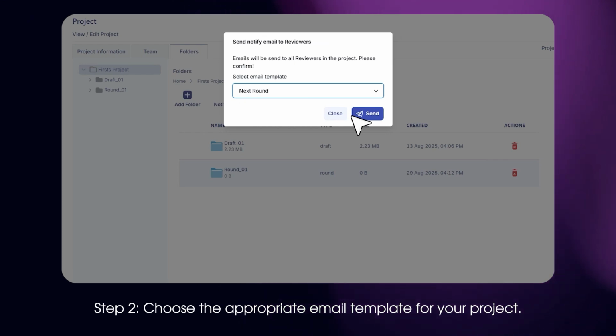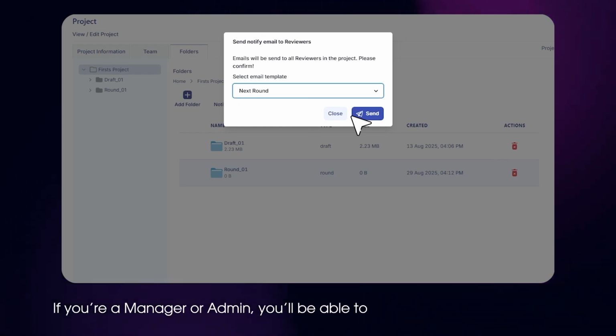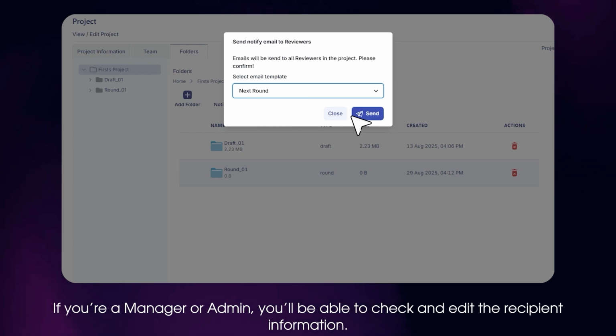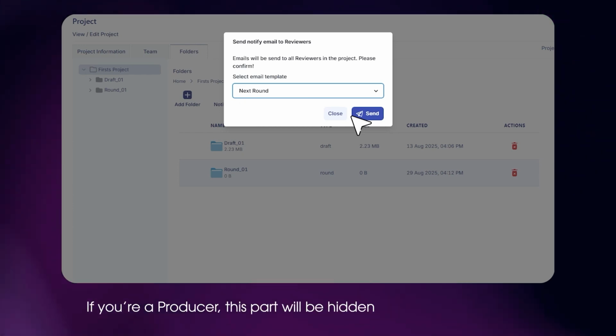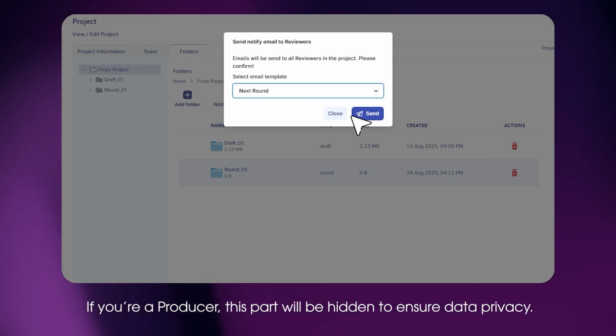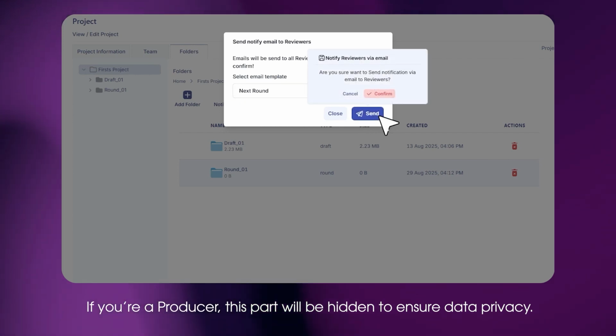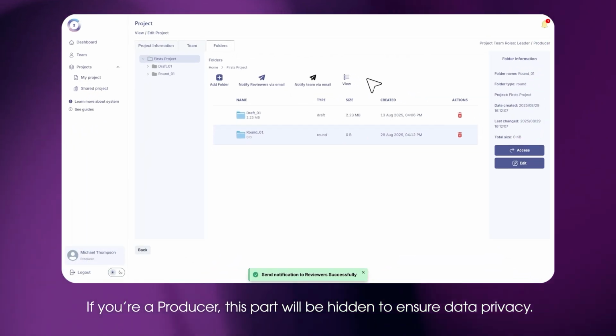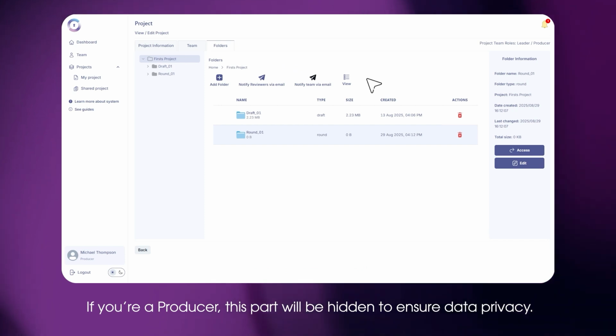If you're a manager or admin, you'll be able to check and edit the recipient information. If you're a producer, this part will be hidden to ensure data privacy. Then simply click Send, and the file will be automatically delivered to the project's reviewers.